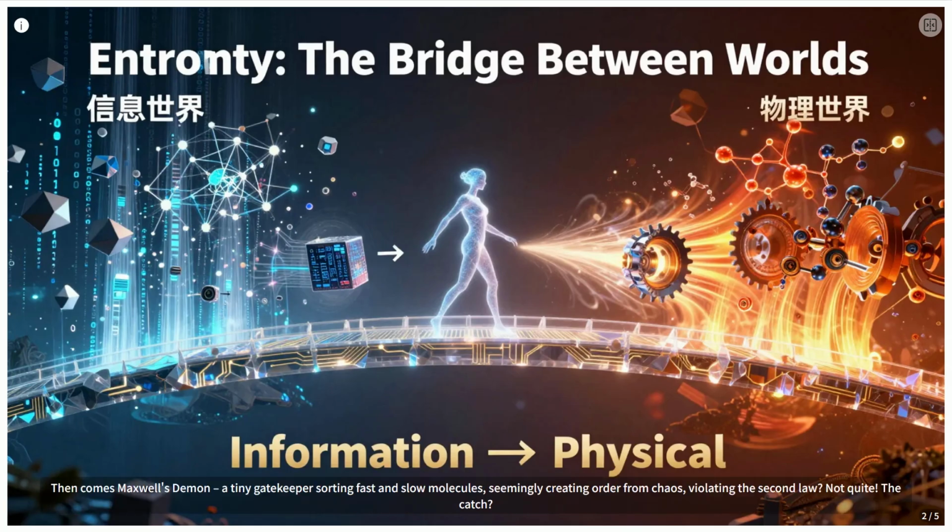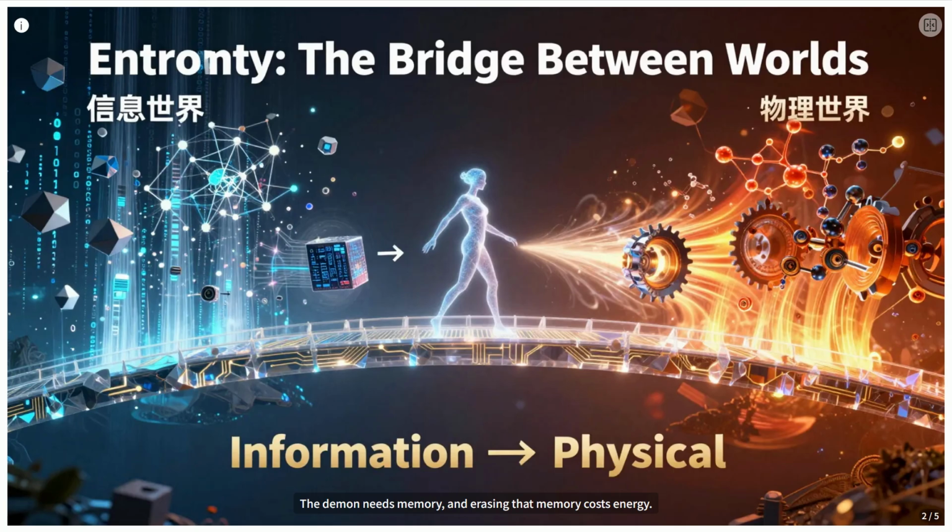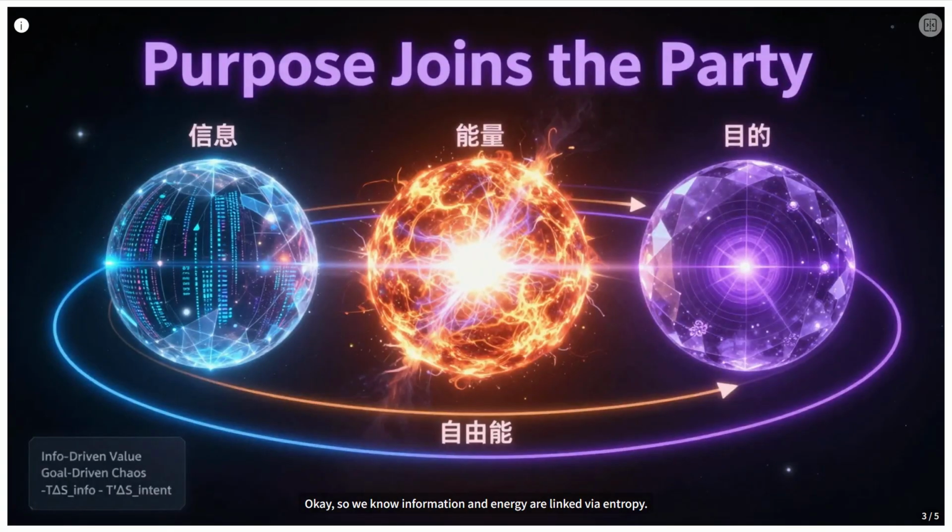Then comes Maxwell's demon, a tiny gatekeeper sorting fast and slow molecules, seemingly creating order from chaos, violating the second law? Not quite. The catch? The demon needs memory, and erasing that memory costs energy. Landauer's principle nails it down. Erasing one bit of information releases at least kBT ln 2 joules of heat. Information isn't free. It has a physical price tag tied directly to entropy and temperature. This is the bridge.